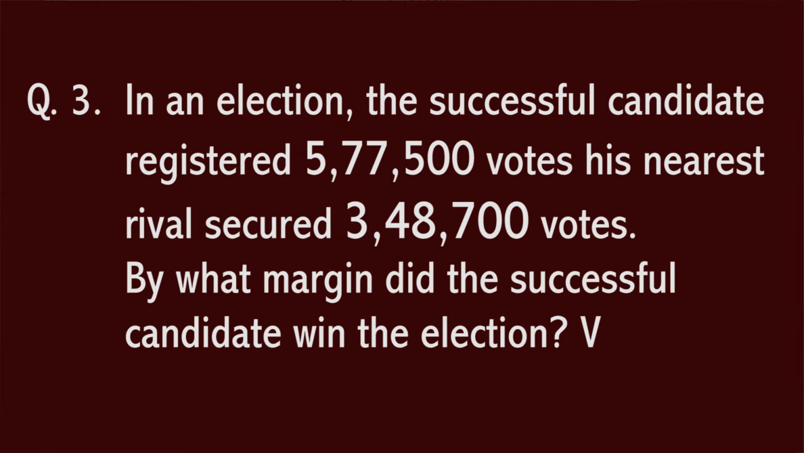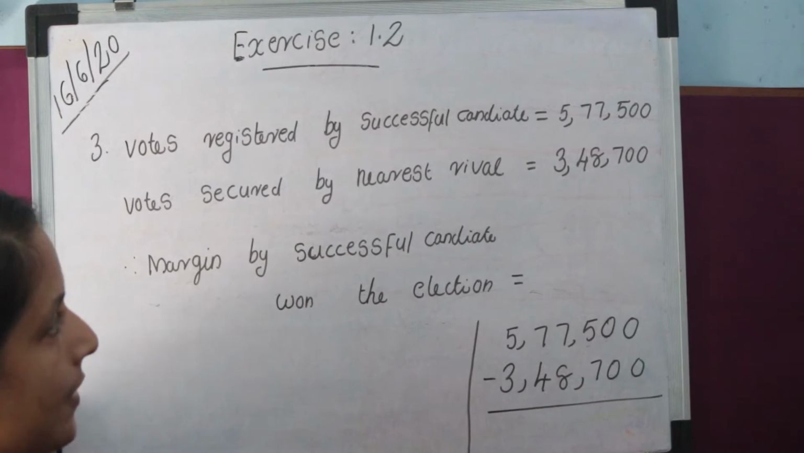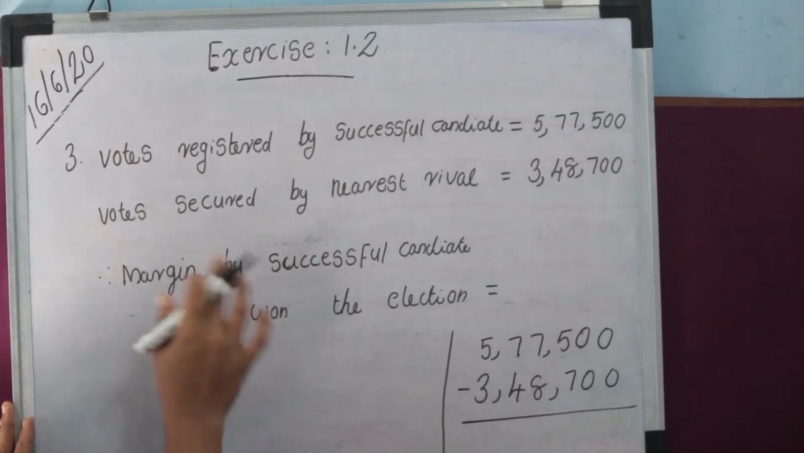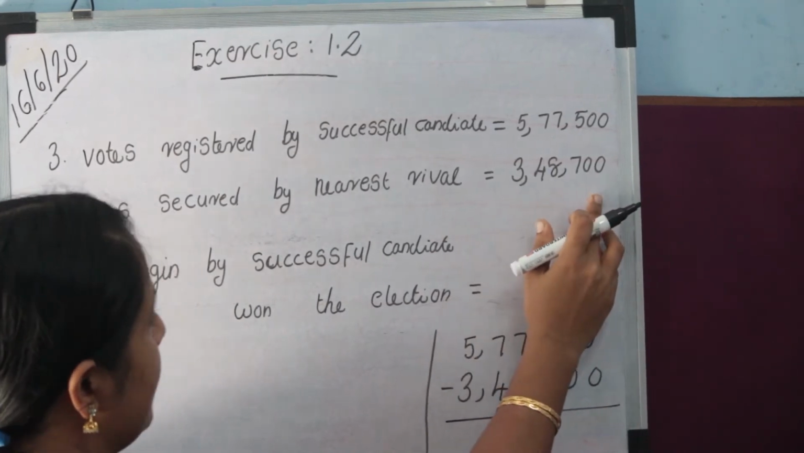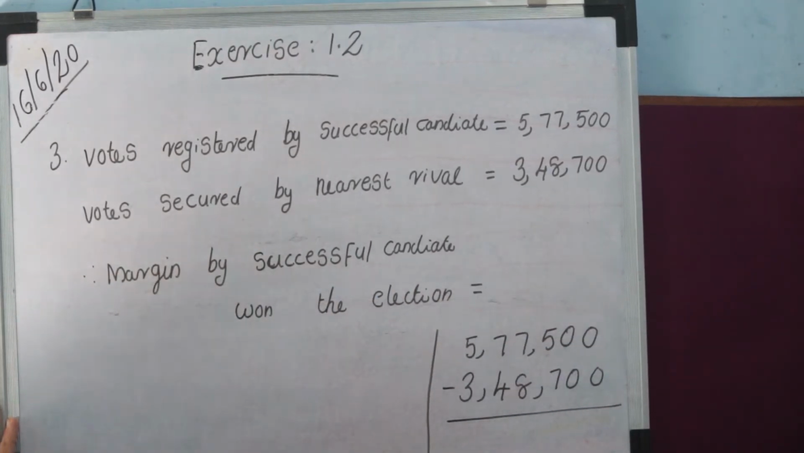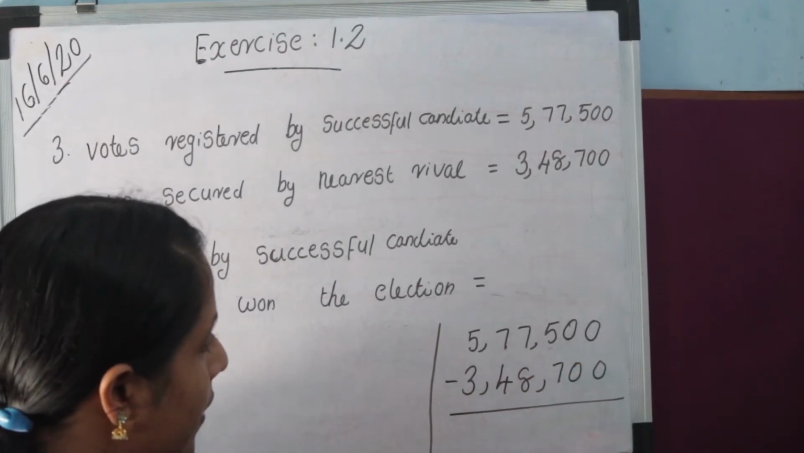That is, the votes registered by the successful candidate minus votes secured by the nearest rival. That is 5,77,500 minus 3,48,700. Votes registered by the successful candidate equal 5,77,500. Votes secured by his nearest rival equal 3,48,700. Therefore, the margin by which the successful candidate won the election equals 5,77,500 minus